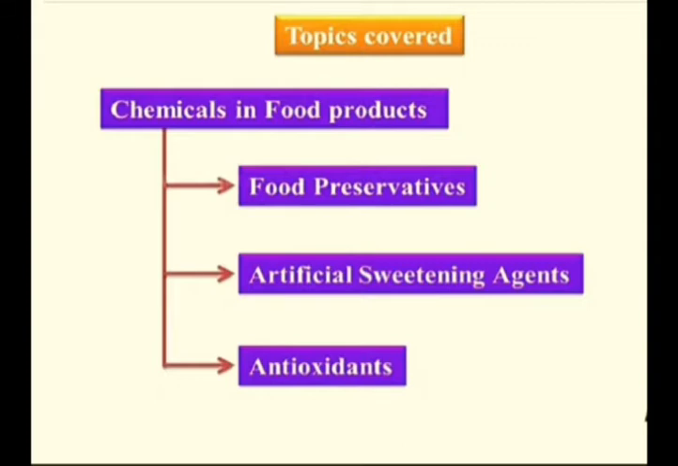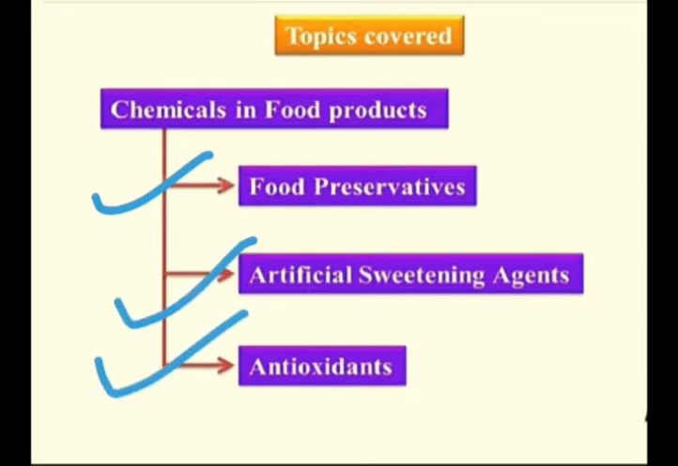Basically, these chemicals are included in food to preserve it, or to increase its taste, or to colorize it. So basically, we are going to discuss some topics, the chemicals in food products. In this particular topic, we are having food preservatives. We will discuss the artificial sweetening agents, and we will discuss the antioxidants. So let's talk about the topic.